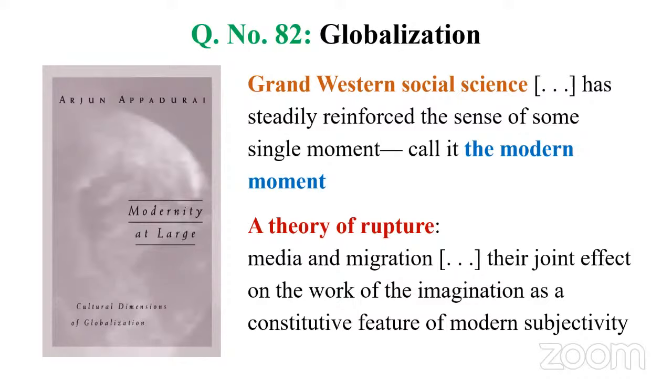So when we talk about the history of a particular country that ruptures this idea, this is called a theory of rupture, which disturbs the established idea of history and the fixed moment called modernism. For instance, if we talk about these two elements, media and migration, and their joint effect on the work of the imagination, then our idea of modern subjectivity changes. So this is again something to do with post-colonialism.